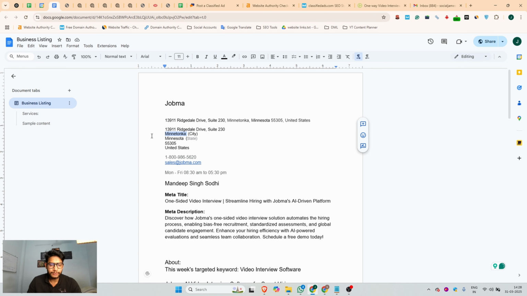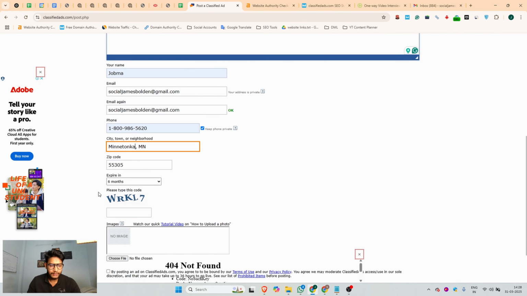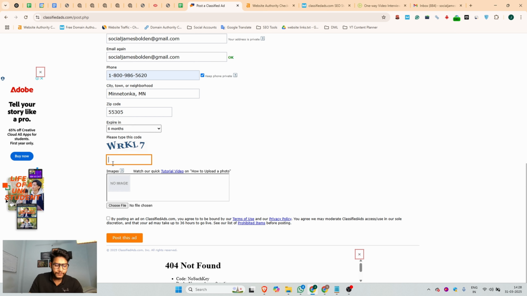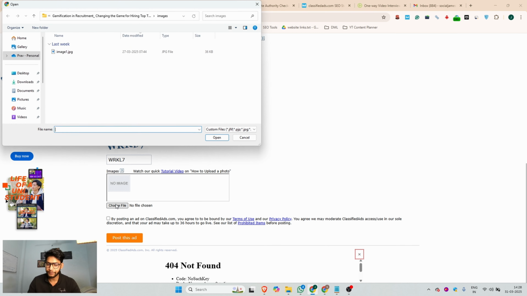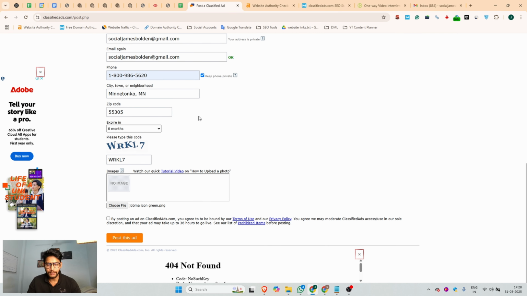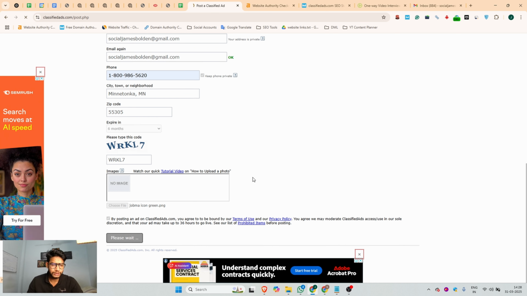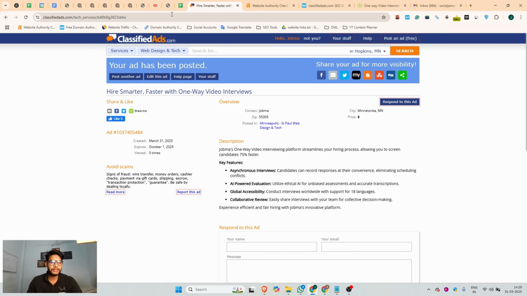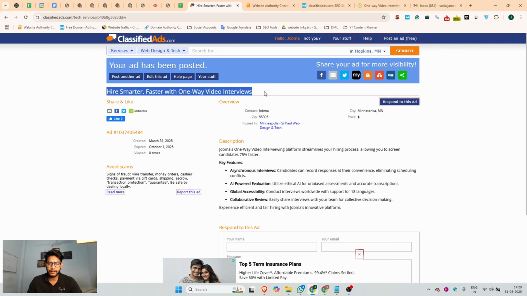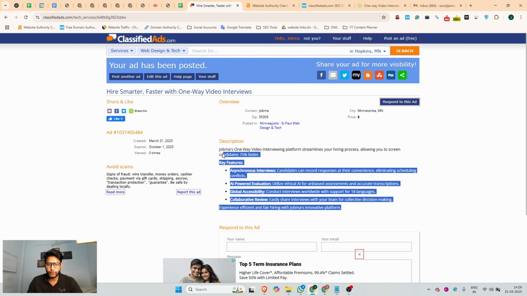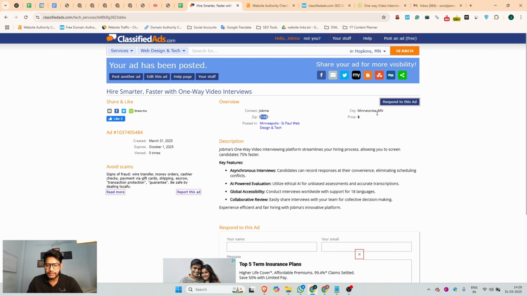So our city is Minnetonka, and then you can verify the captcha. Then you can upload the ad image, so I'm just uploading our website logo. Then after that, you can select the terms and conditions and click on Post This Ad. And here it is. You can see this is our ad. This is our ad title: Hire Smarter, Faster with One-Way Video Interview. And you can see this is your ad description, your company name, your location, city, and all the address.